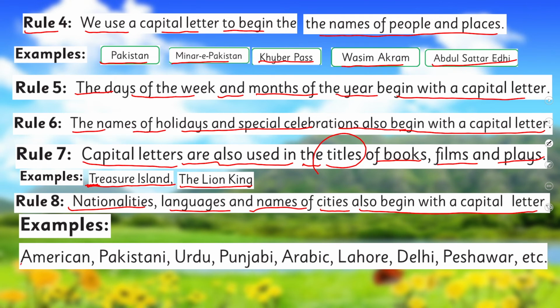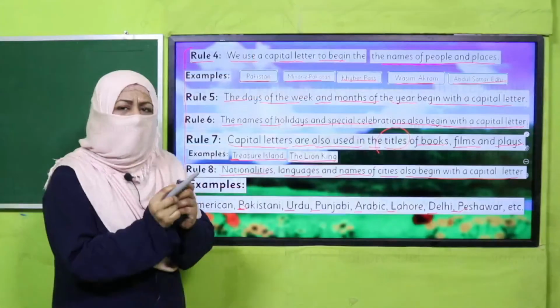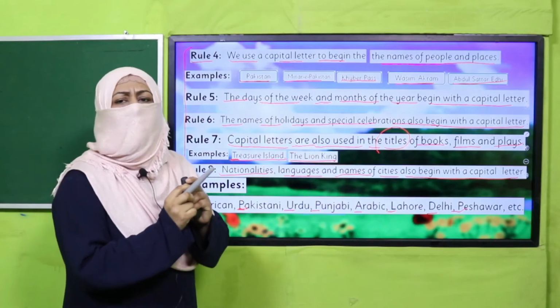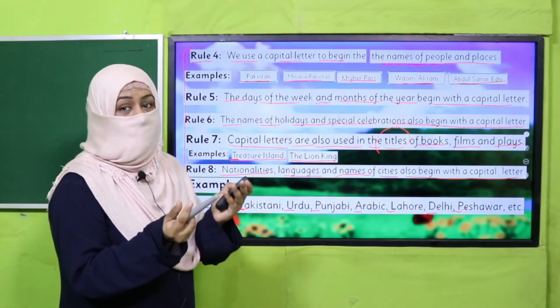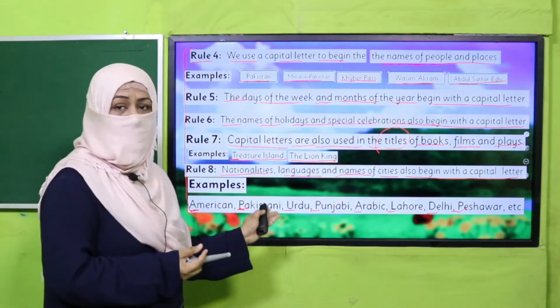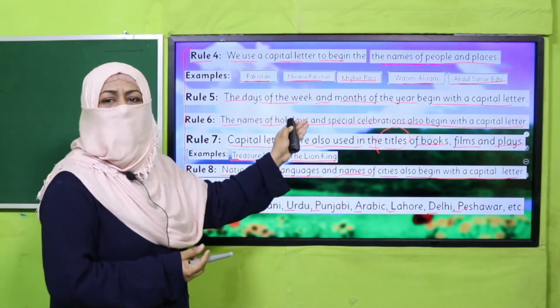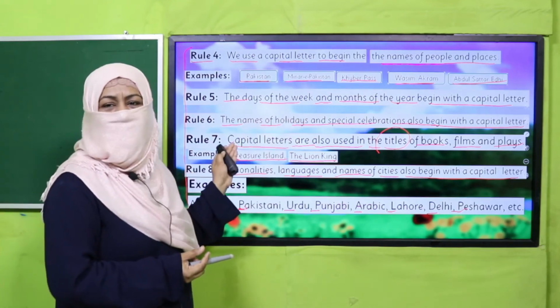For example, American, Pakistani, Urdu, Punjabi, Arabic, Lahore, Delhi, Peshawar, etc. So for all these rules, we can summarize it as all proper nouns are written with a capital letter, because all the names we have read are proper nouns. That's why we are using capital letters.